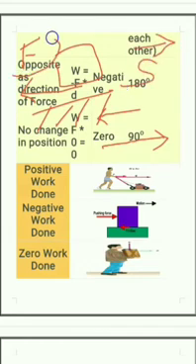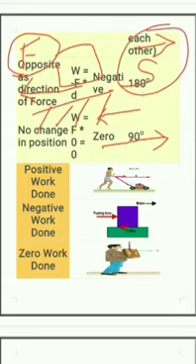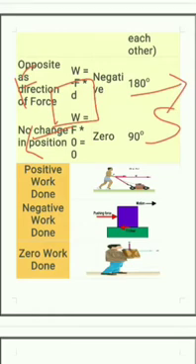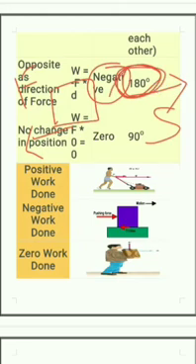That means force and displacement are in opposite directions. So in this case the work done is said to be negative, and the angle between these two is 180 degrees. So we need to remember the angle, kids.